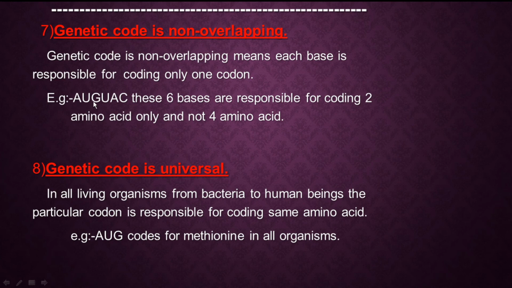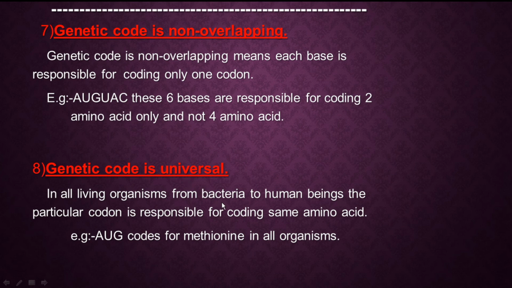AUG will be the first codon, UGU second codon, GUA third codon. It is not like that. Always it is in the form of a triplet. AUG means completely it is one separate codon. UAC means it is completely another codon. No overlapping is there.